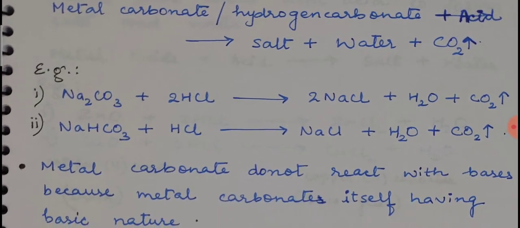So here also I have provided two examples, one for carbonate and one for hydrogen carbonate. The first one is sodium carbonate. When it reacts with hydrochloric acid, it forms sodium chloride, which is a salt, H2O, that means water, and carbon dioxide gas. In case of sodium hydrogen carbonate, when it reacts with acid, it forms NaCl, water and carbon dioxide gas. As you can see, in both these cases the products which you are getting are the same. The only difference is in the balancing, that means the amount of the reactant and the amount of the product which you are getting. So this is about the reaction of sodium carbonate and sodium hydrogen carbonate with HCl.